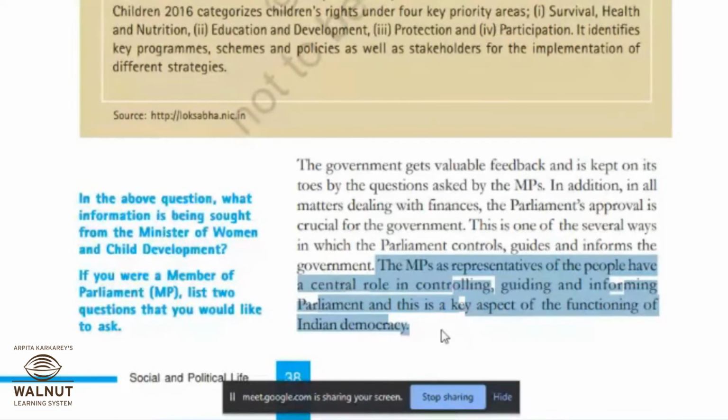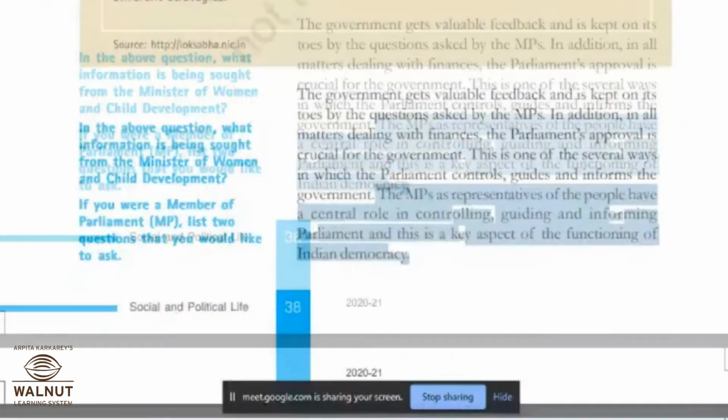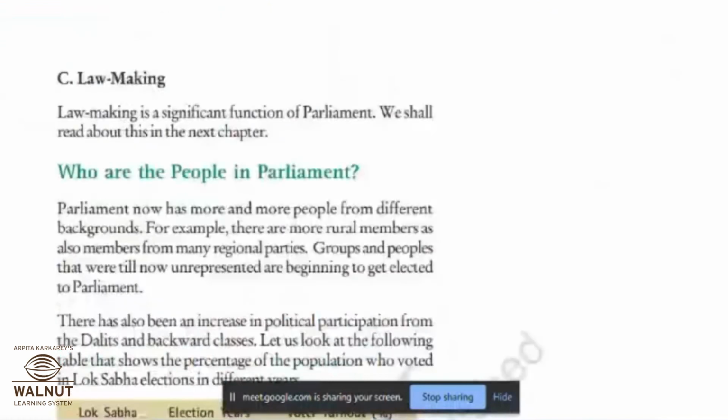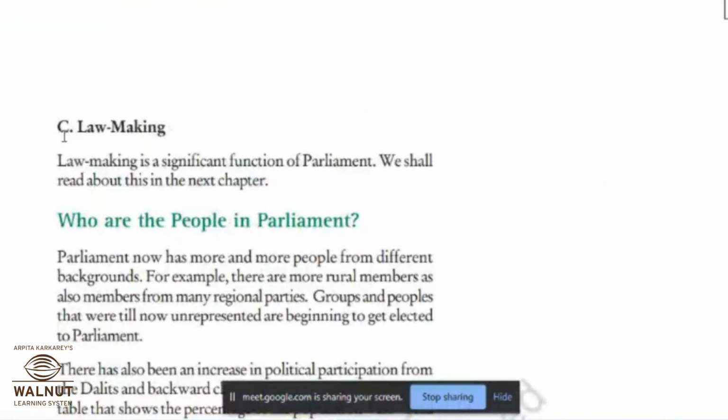Representatives will debate, discuss in question hour, then guide the executives and inform the government what correction should be made. All this will be discussed. So this is very important content of this paragraph. And we have to read the third important work. What do they do? Lawmaking. Lawmaking is a significant function of parliament. We shall read about this in the next chapter.